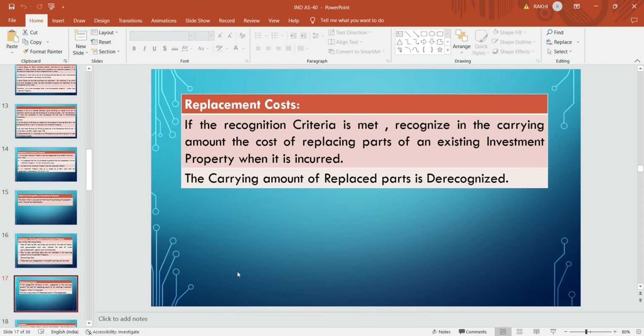If the cost can be measured reliably and the future economic benefit flows to the entity, then the replacing part cost is to be added with the cost of property, and the carrying amount of the original part which is replaced with the new part is de-recognized. Means the cost of the new asset is to be recognized and the cost of the old or replaced asset is to be de-recognized from the carrying amount of the investment property.